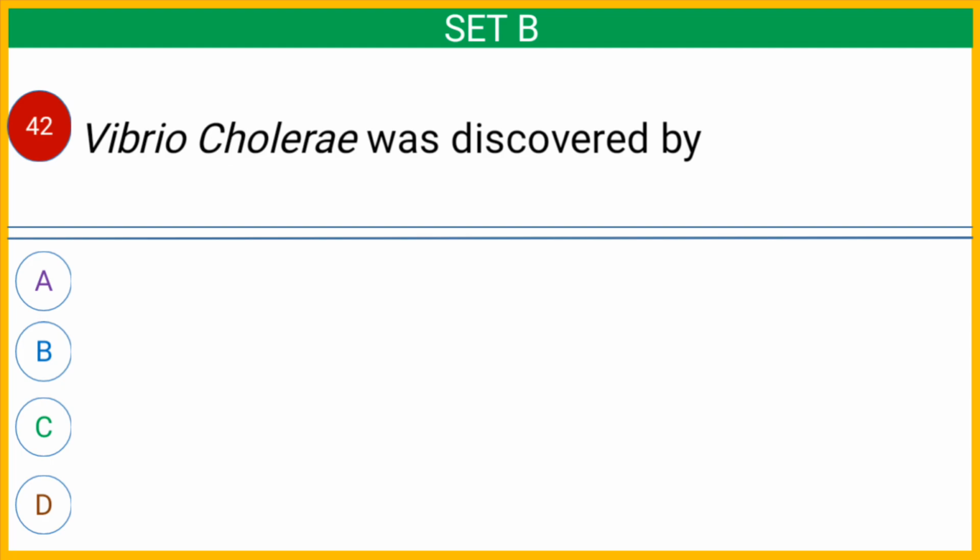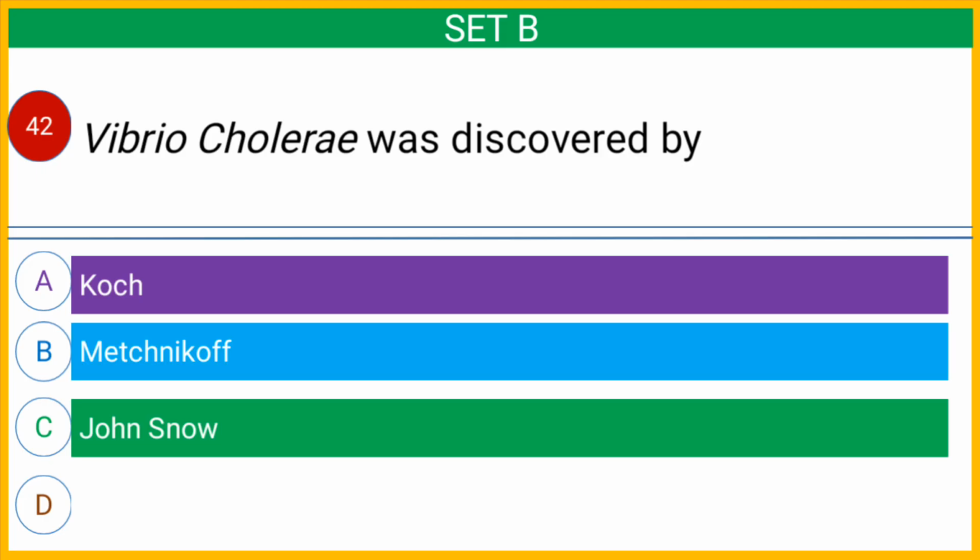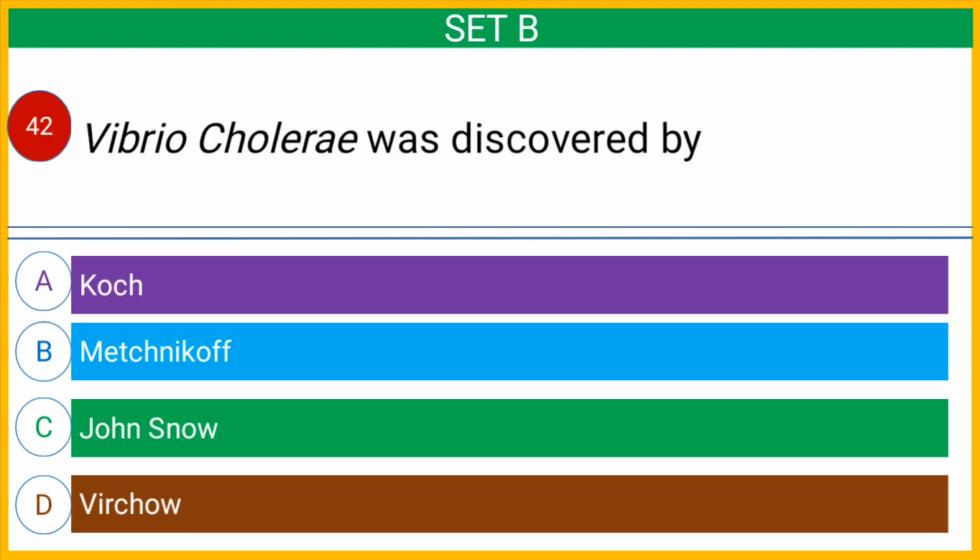Question number 42. Vibrio cholerae was discovered by option A, Koch, option B, Mechnikov, option C, John Snow, or option D, Virchow. And the correct answer is option B, Mechnikov.